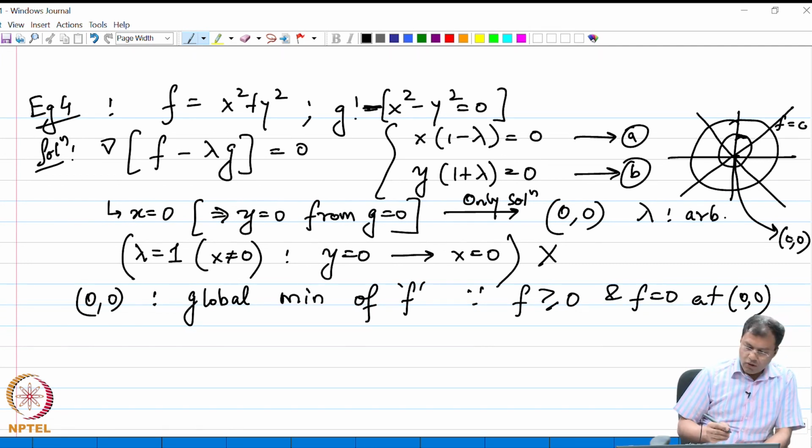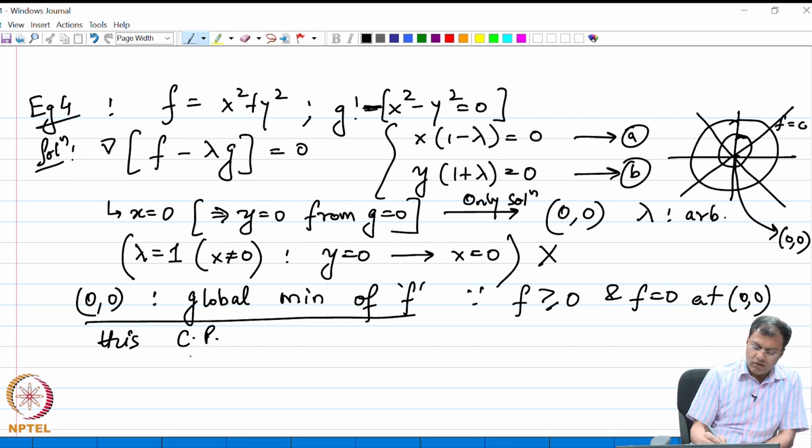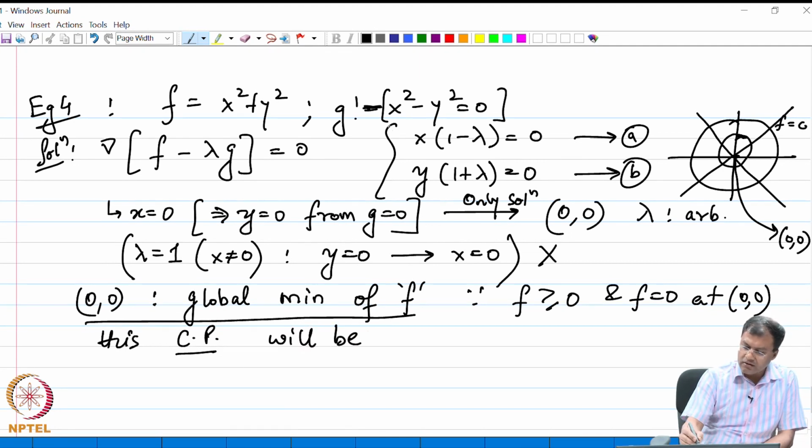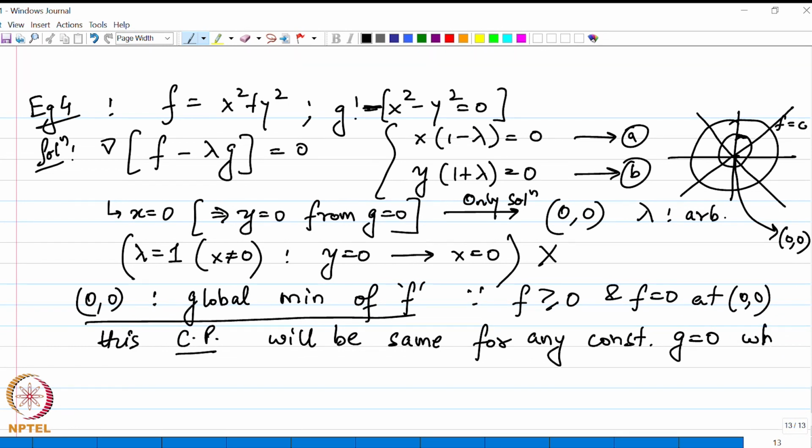Okay. So, what I have just now shown is the following. 0 0 is the global minimum of f, and this critical point 0 0 will be the same for any constraint g equal to 0 which passes through the origin, right.